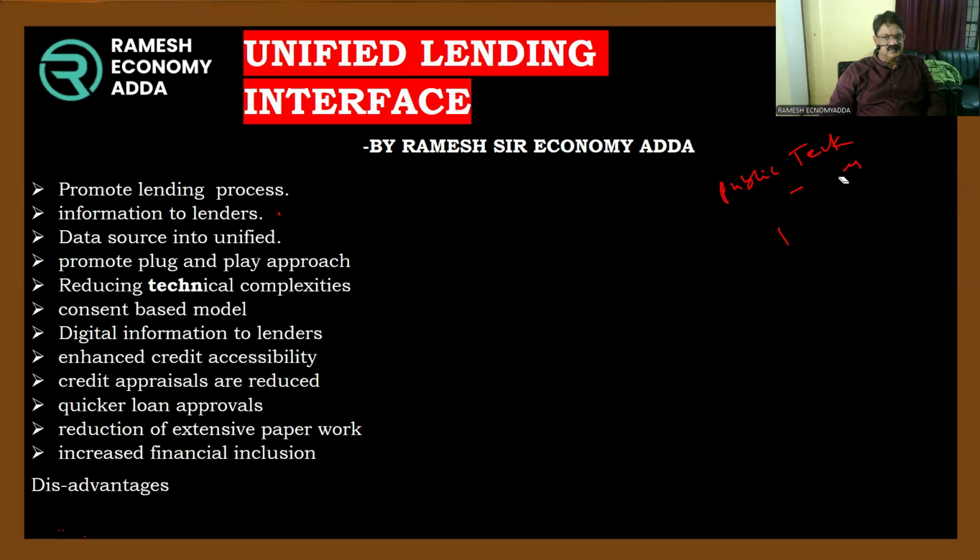ULI is extended as Unified Lending Interface. So this is the RBI innovation, right?